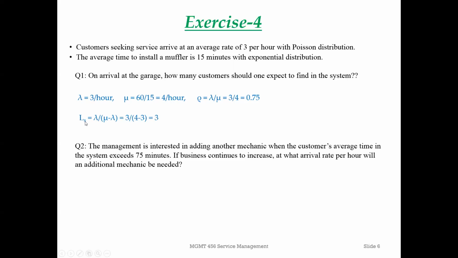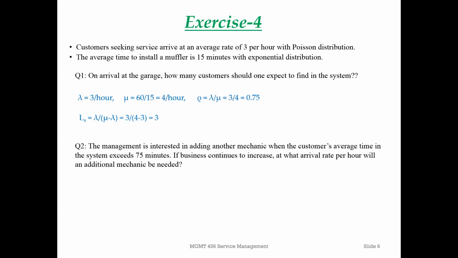Given lambda and mu, what is LS? LS is equal to lambda divided by mu minus lambda. Plugging in all the numbers, we get 3. So on average, one should expect to find 3 customers in the system. Now we have the answer for question 1.